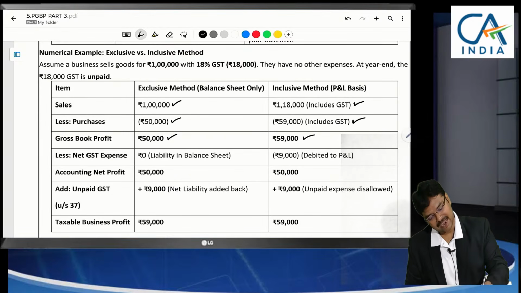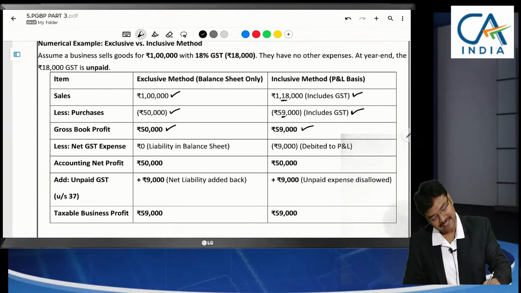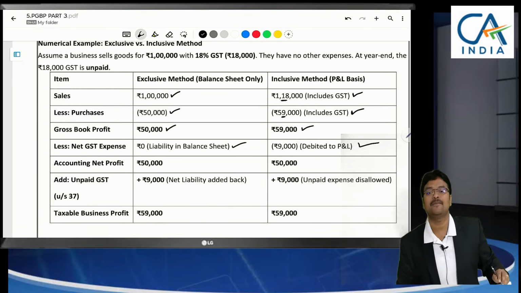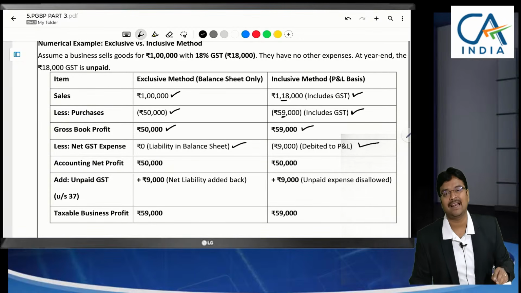Here, 1,18,000 is GST collected, 9,000 is the ITC. How much do we need to pay as balance? 9,000. In this case, 9,000 can be debited to P&L. 9,000 will be debited to P&L in this case. But in the other case, we created it as a liability, so it will not be debited to P&L. The liability will be reduced. That's it.